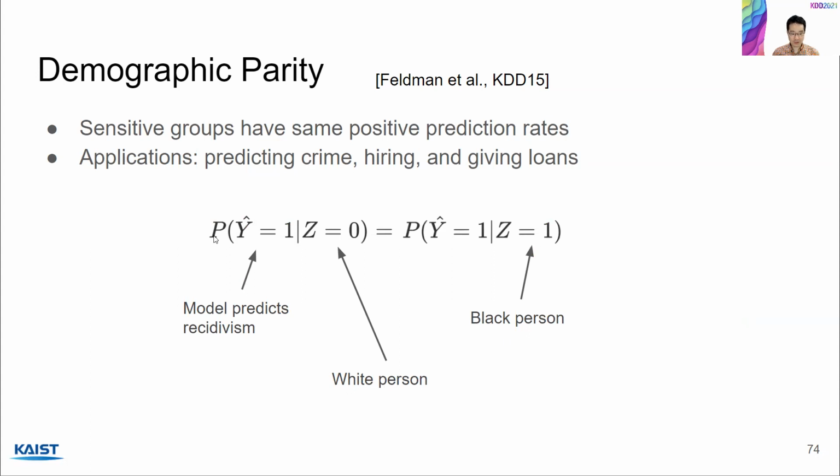And we want to compare the probability of Y hat being 1. So that's the positive prediction rate. And we want to make sure that the two values are the same for the two different sensitive groups. So this fairness measure is simple, but it is used in several applications, including predicting crime, hiring, and giving loans. And if this is not sophisticated enough, there are more complicated measures as well.